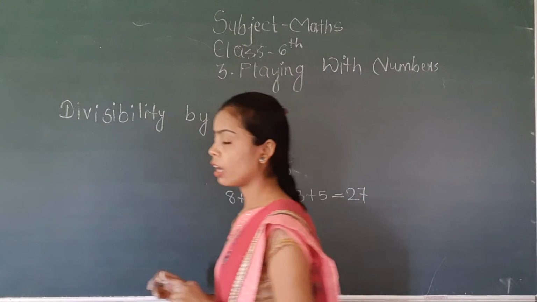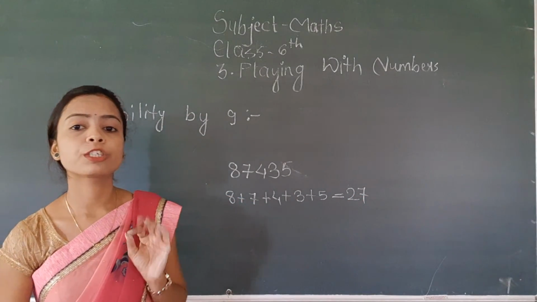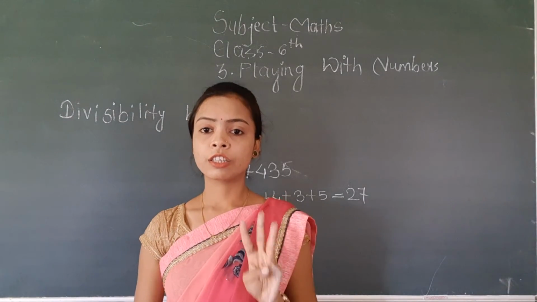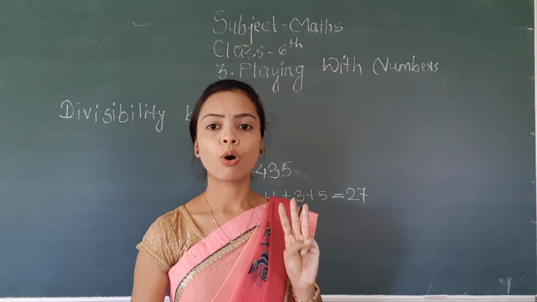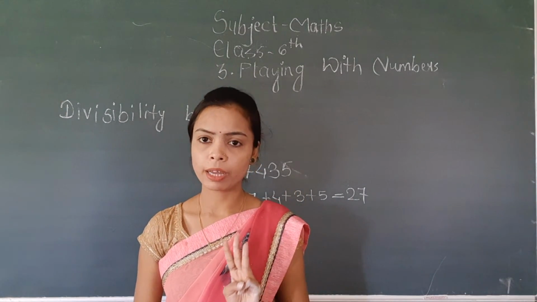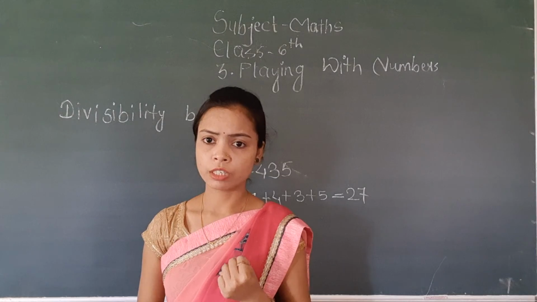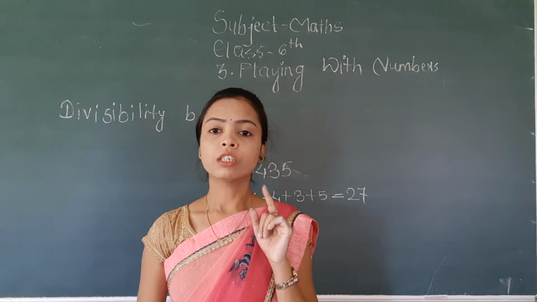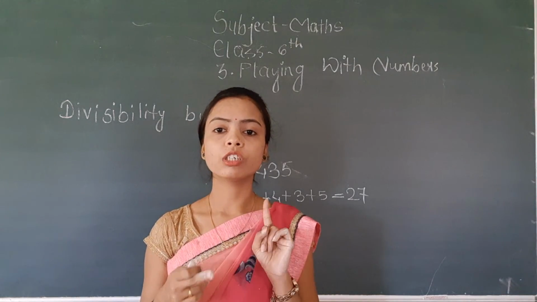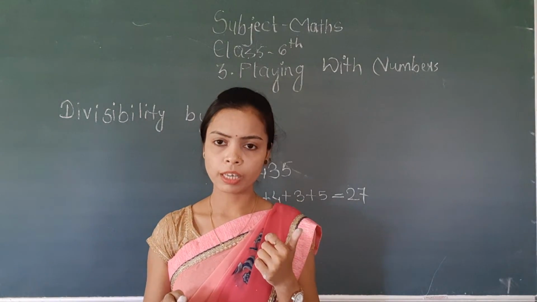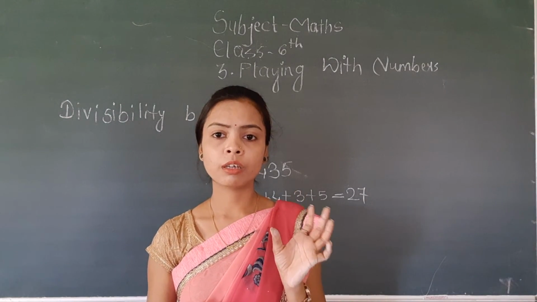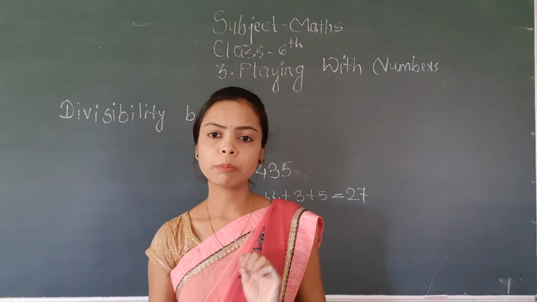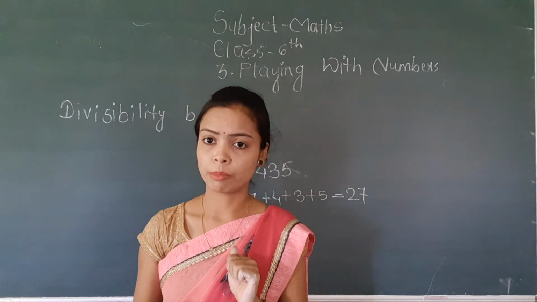So again tell me, what is the divisibility by 8? If there are 3 consecutive zeros at the end, or if the last 3 digits are divisible by 8, then we say that the given number is divisible by 8. And what is the divisibility by 7? If we find the double of the digit at the ending place and subtract the remaining number from that, and if our difference is 0 or a multiple of 7, we say that the given number is divisible by 7.